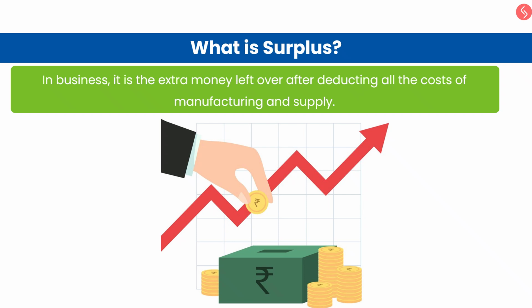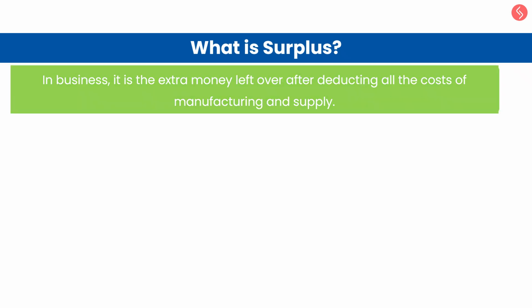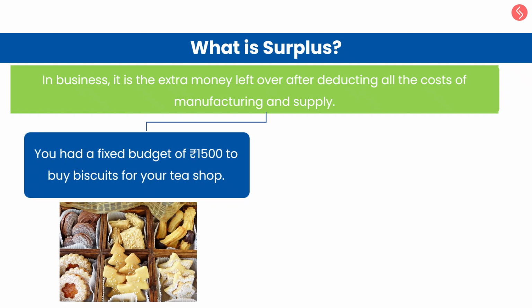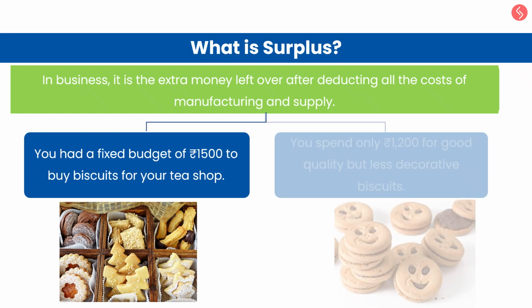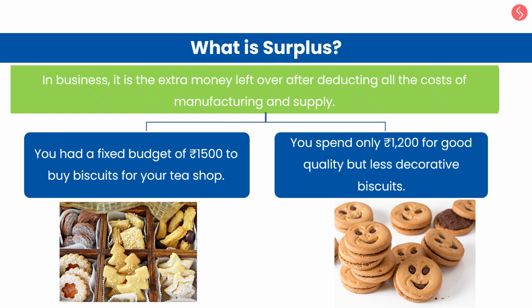In business, it is the extra money left over after deducting all the costs of manufacturing and supply. For example, you had a fixed budget of 1,500 rupees to buy biscuits for your tea shop. You spend only 1,200 rupees for good quality but less decorative biscuits. So, here 300 rupees is your surplus.